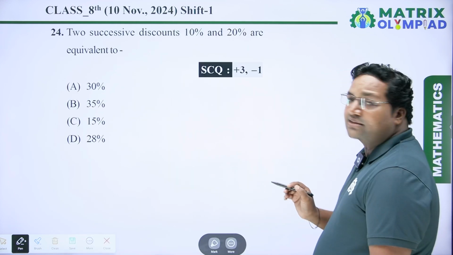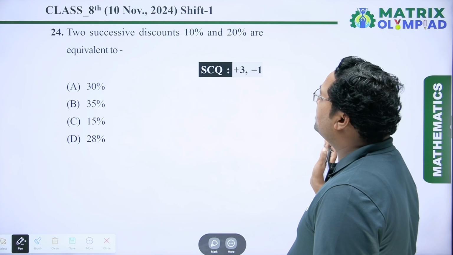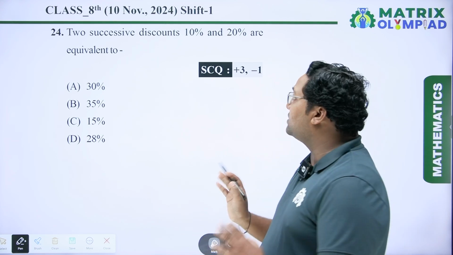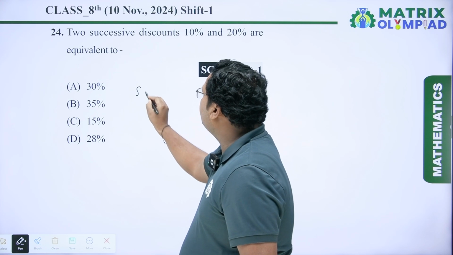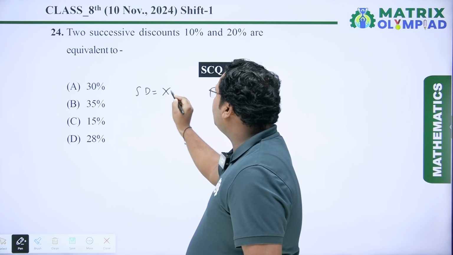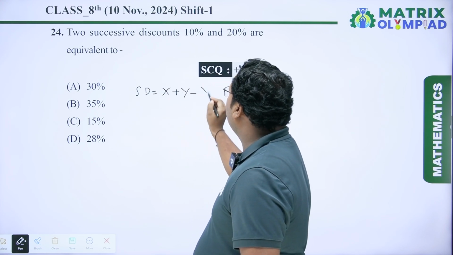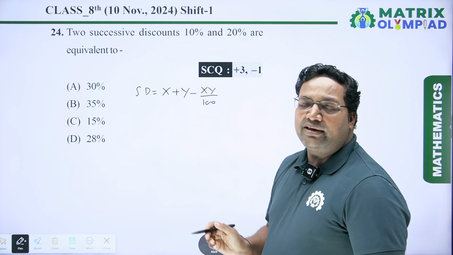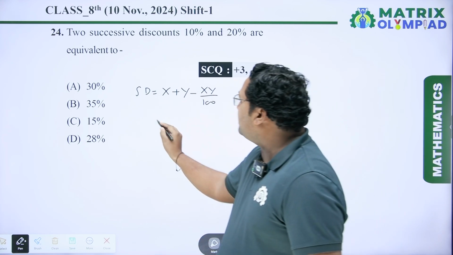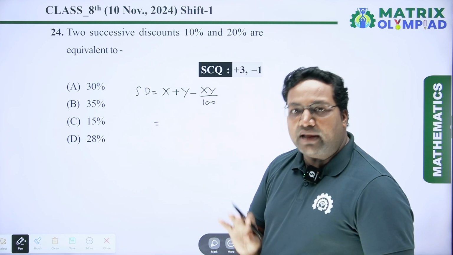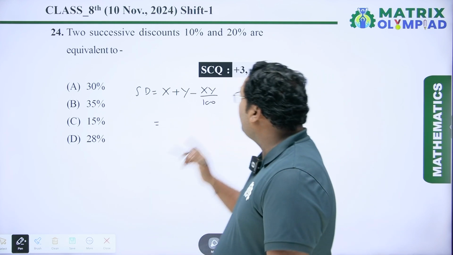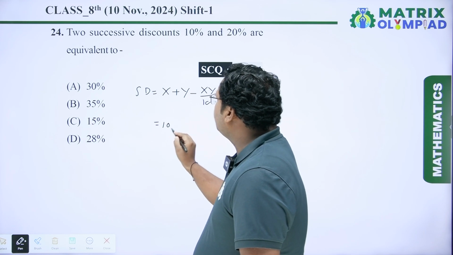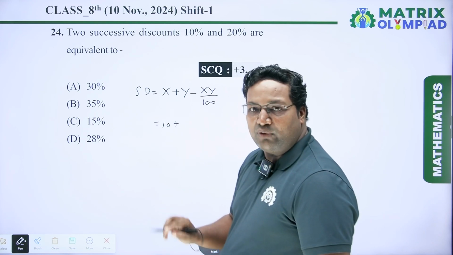Two successive discounts 10% and 20% are equivalent to. So here we have to find out the successive discount. So we know the formula of successive discount is x plus y minus xy upon 100. Here x and y are successive discounts. So here successive discounts are given 10% and 20%. So now we have to put the value of x and y. So x value is 10%, so we have to put x equal to 10.